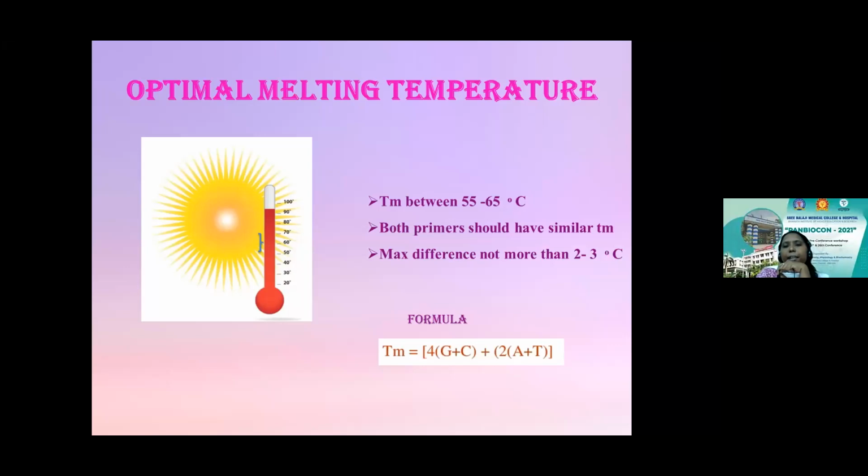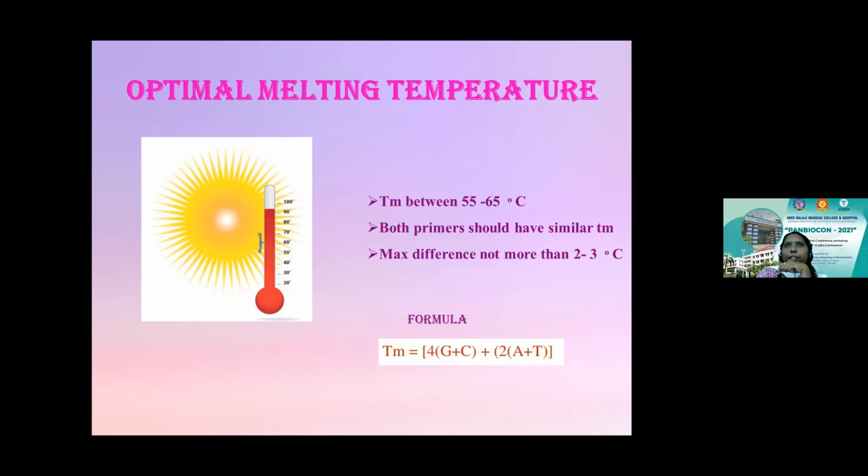Ideally, the melting temperature should lie between 55 and 65 degrees Celsius, and both primers should have similar melting temperatures, without much variation. Two primers are involved, the forward primer and the reverse primer. Both should not differ by more than 3 degrees Celsius, so they should be very close. If the forward primer falls at 54 degrees Celsius, the reverse primer should be somewhere around 56 or 57 degrees. No two primers should have a very big variation.